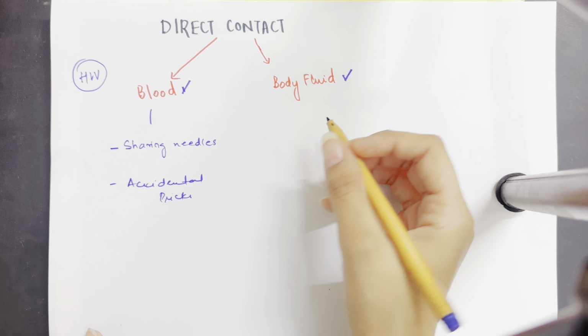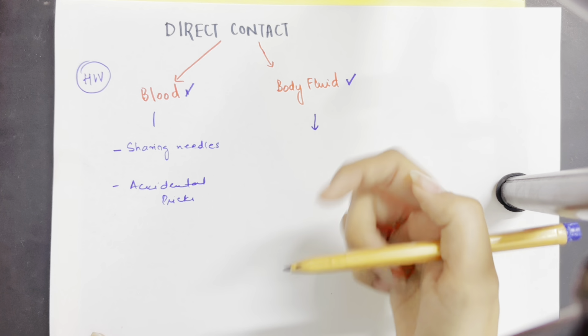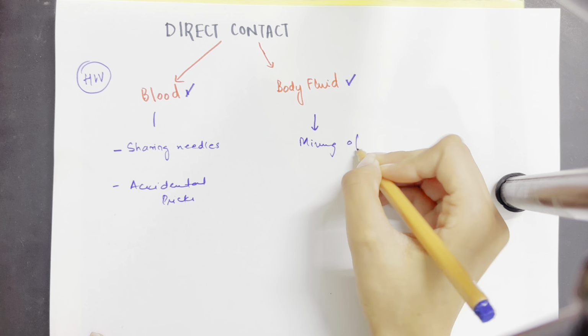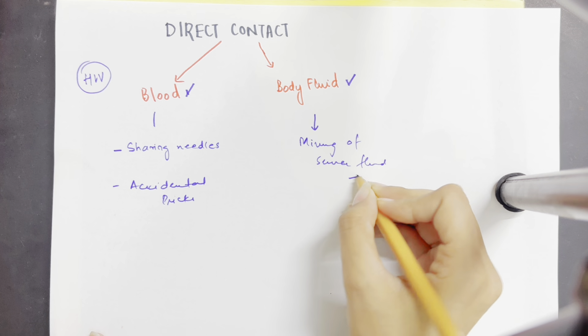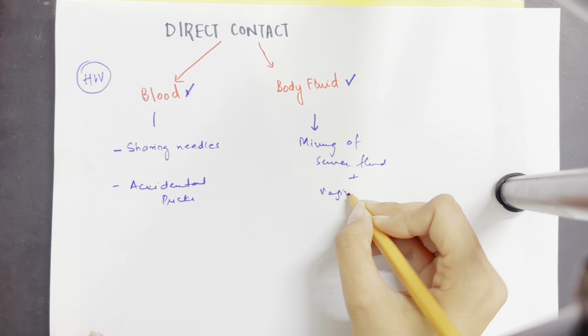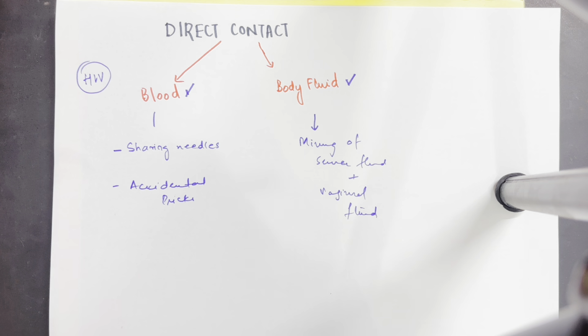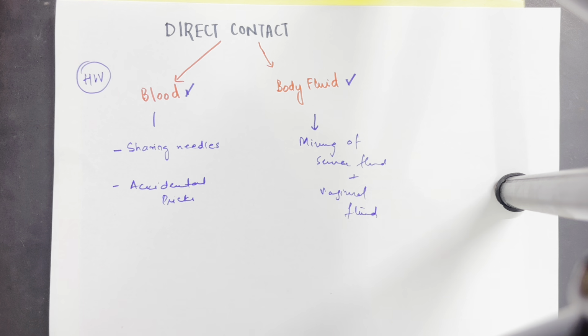Similarly, body fluid involves sexual contact, the mixing of semen fluid and vaginal fluid. There is a mixing of fluid that passes on pathogens, either from the semen fluid to the vaginal fluid, or from the vaginal fluid to the semen fluid.